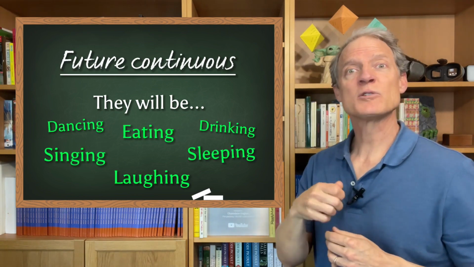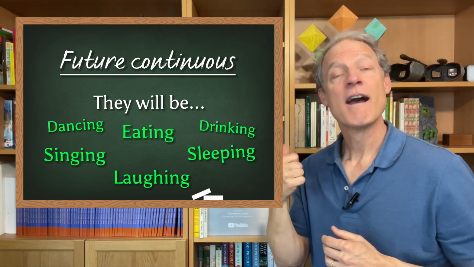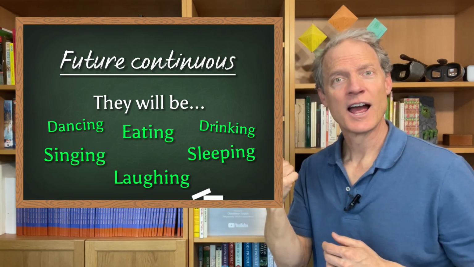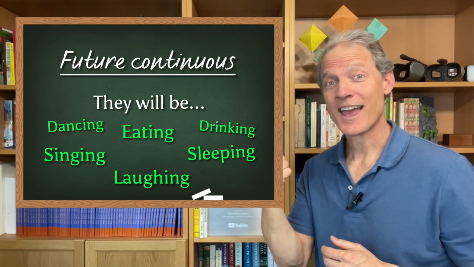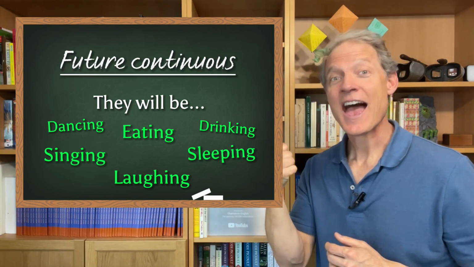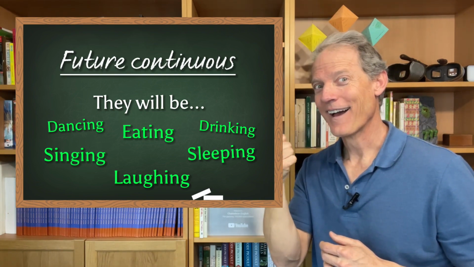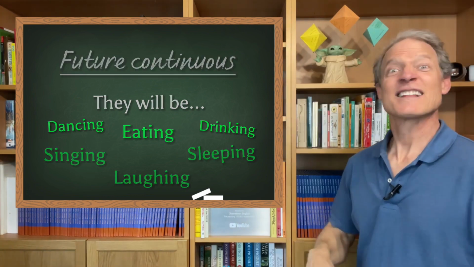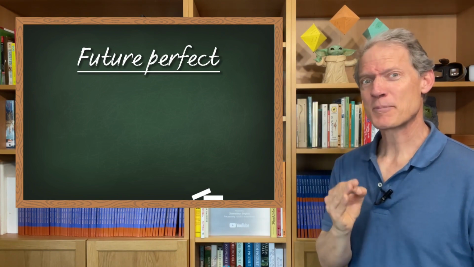So they will be, and they will, and they, and. Very good. Okay, let's look at the third future tense, the future perfect.